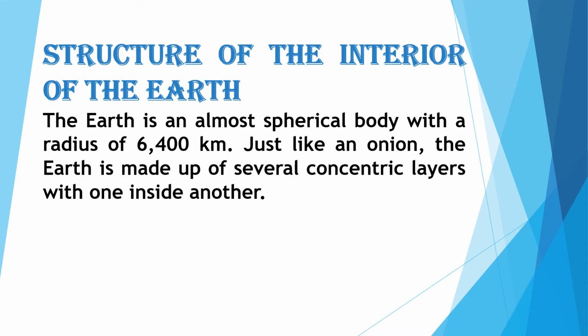Just like an onion has so many layers one after the other, the earth also has many layers. It is made up of several concentric layers. So what are concentric layers? Concentric layers are where one shape or arc is upon another, the smaller one inside, then the bigger one, then the biggest one, right? So it has several concentric layers with one inside another.